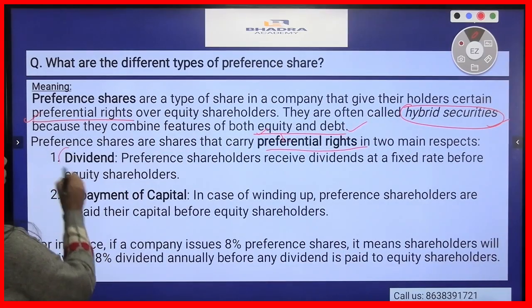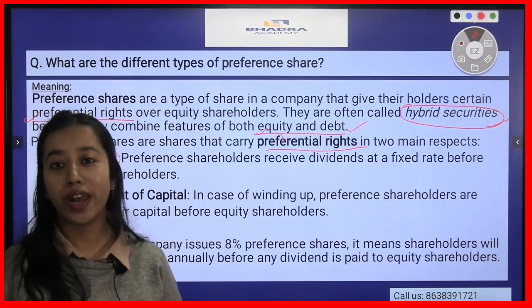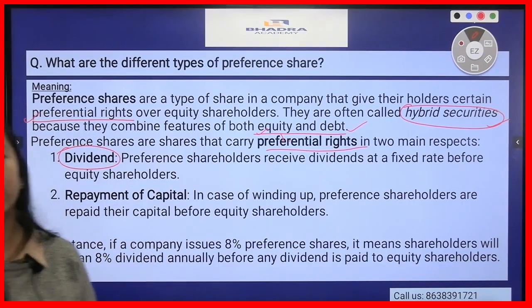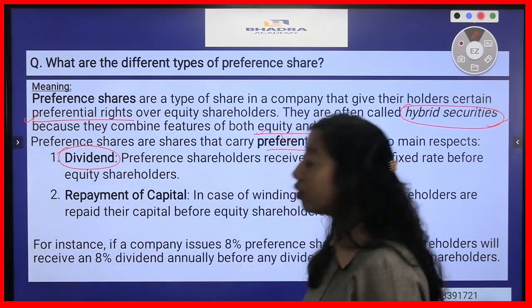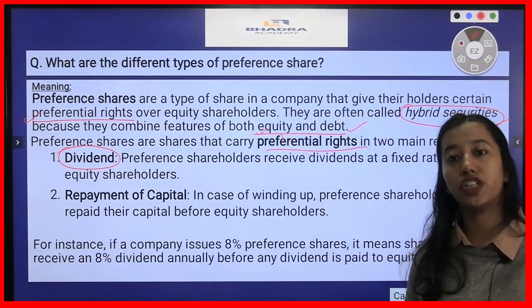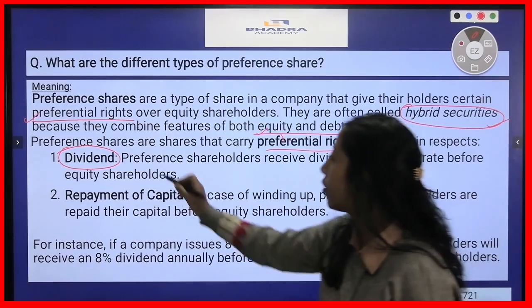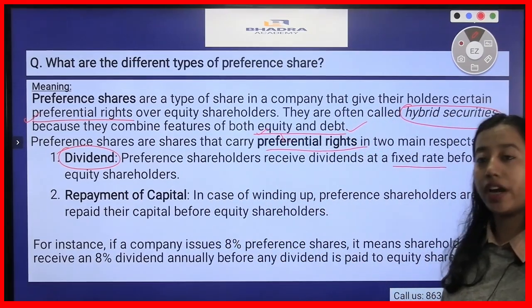First is dividend. And how? Whenever dividend is paid, or whenever profit is made by a company, the preference shareholders will always receive the dividend before the equity shareholders. So this is one preferential right received by the preference shareholders. So preference shareholders receive dividend at a fixed rate before equity shareholders.